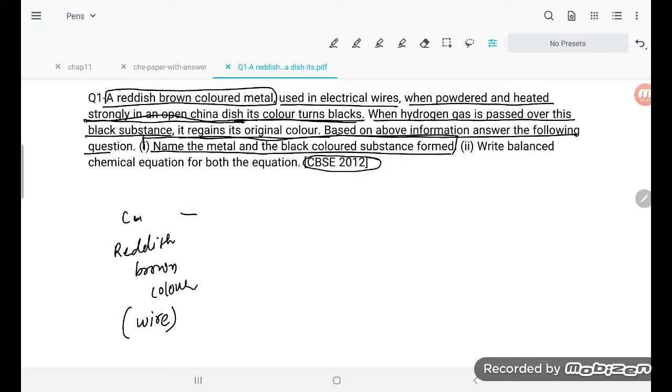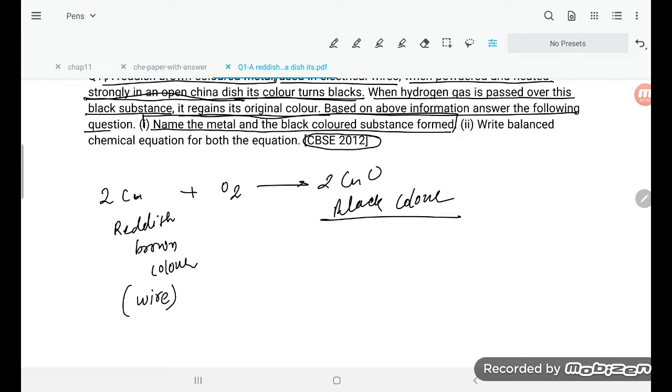So copper, if you are heating it with oxygen in the open atmosphere, is going to give CuO, and this is the black color. Got it? So copper reacting with oxygen gives the black substance. Now see, when hydrogen gas is passed over this black substance, the first answer is over. Now go to the second one.